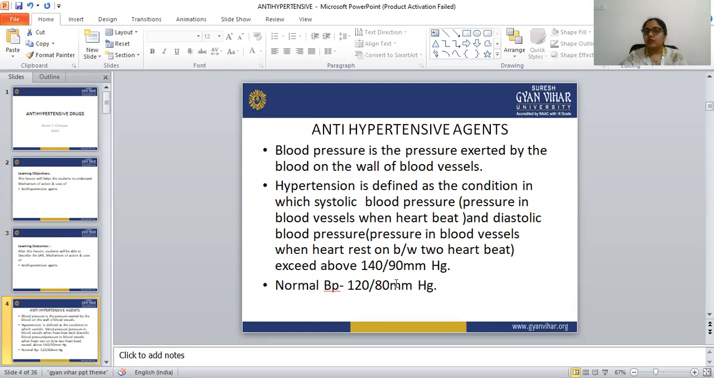The pressure exerted by the blood on the wall of the blood vessel is the blood pressure. The normal blood pressure is 120 by 80 mmHg. When the blood pressure exceeds 140 by 90 mmHg, that condition is known as hypertension. So this is all about blood pressure, hypertension, diastolic blood pressure, systolic blood pressure, and normal blood pressure.